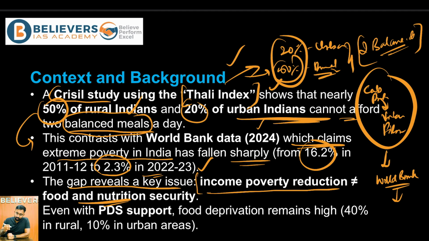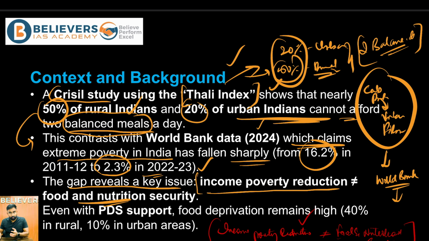So we can derive an equation out of this: although the country has seen a reduction in income poverty, this does not equate to food and nutritional security. This is an important equation, and in fact, it can even be asked as a mains question from the GS3 point of view.